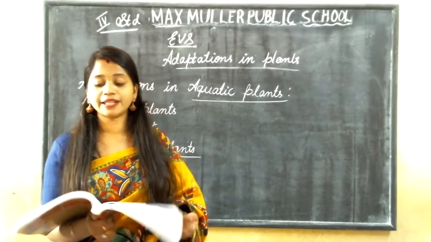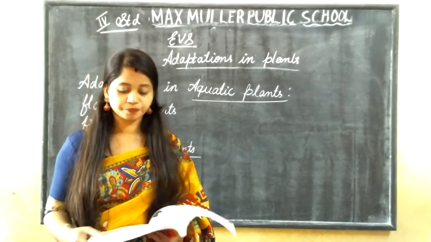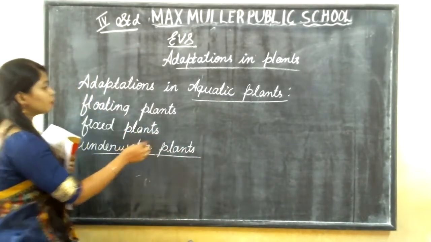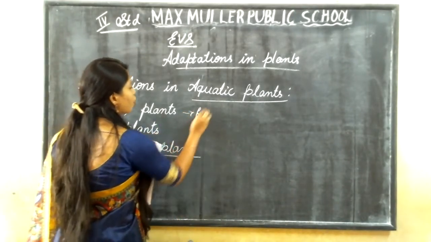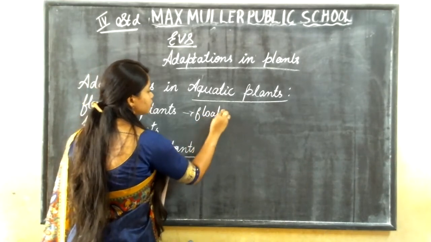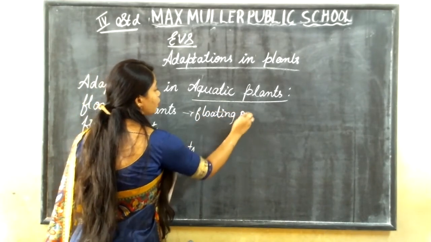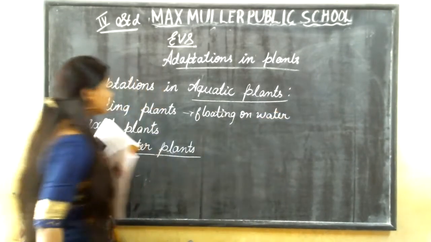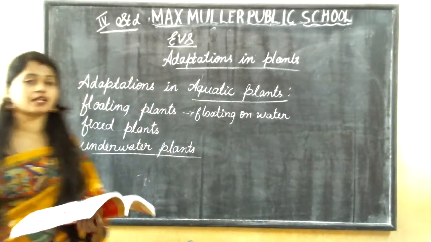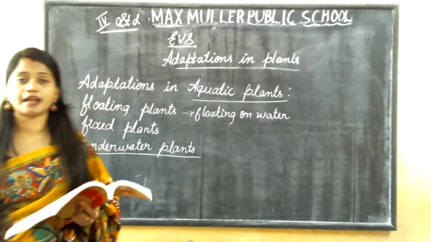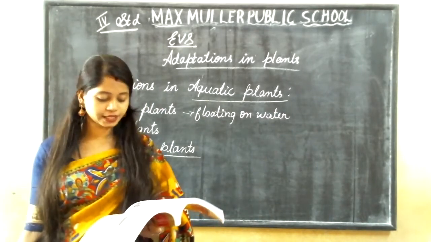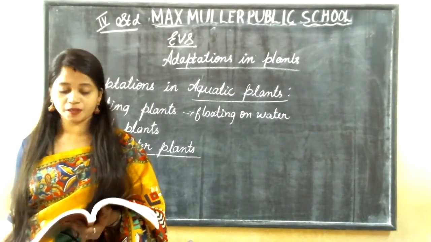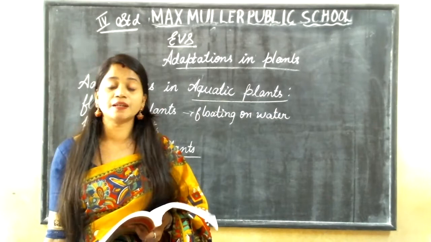Okay. Now, next is fixed plants. What are these fixed plants? Floating plants, we know, will be floating on the water. Those are the duckweed plant and water hyacinth, the two plants which just float on the water. Then what is this next, the fixed plants?